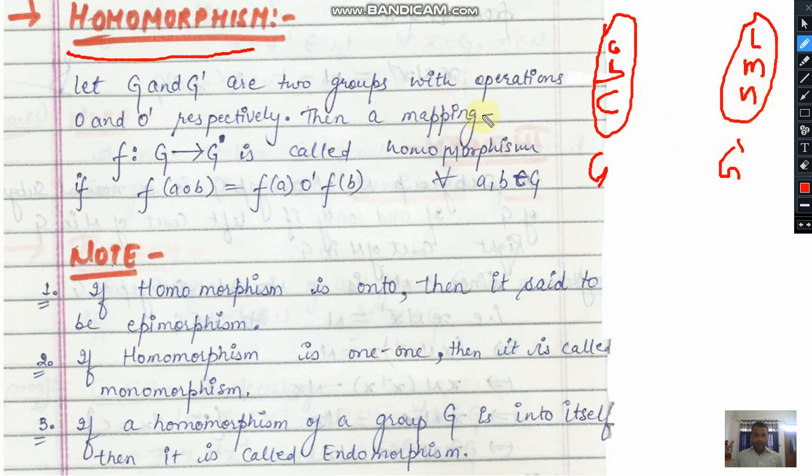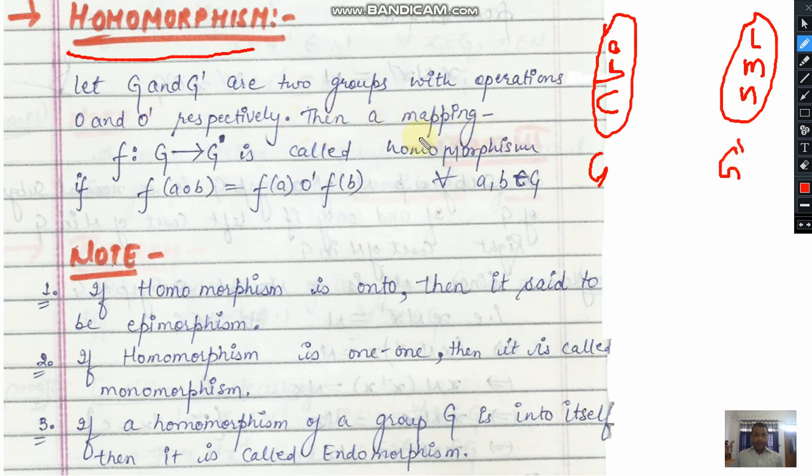These are two groups, sorry, not subgroups. It means this set of elements will follow all four properties: closure, associativity, identity and inverse. These four properties will also be followed by the group G dash.